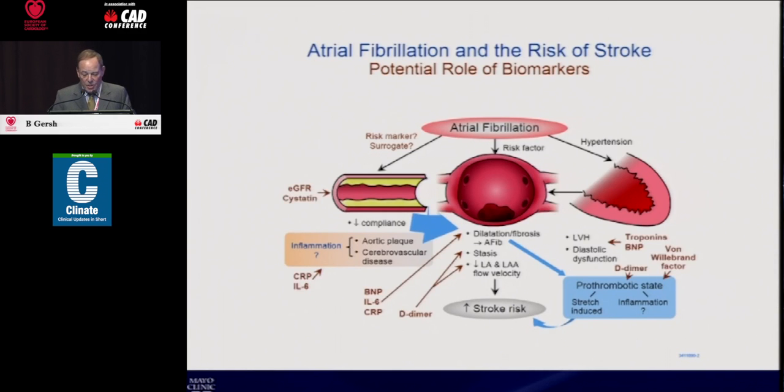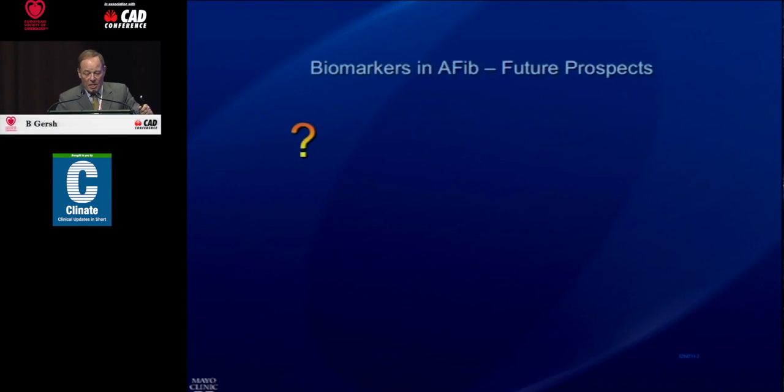In fact, we have a whole series of studies that are ongoing right now, some in press, looking at CRP, cystatin, interleukin-6, BNP, inflammatory markers, prothrombotic markers, and all of these tell a story, and we still have to put the chapters together. But as one understands the postulated schematic of thromboembolism and stroke and atrial fibrillation, you can start to see where these biomarkers come in, and we have a great deal of understanding to do. We've demonstrated it, but we still have to understand it.